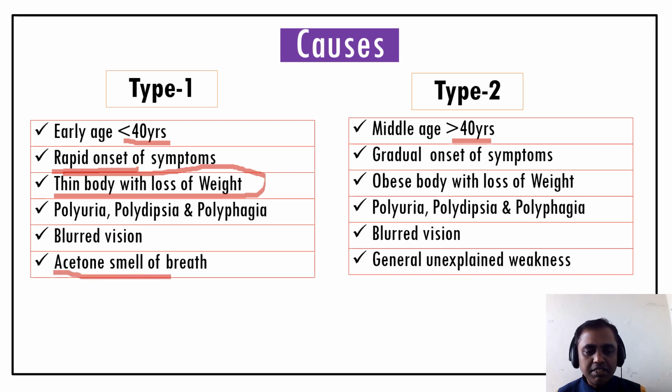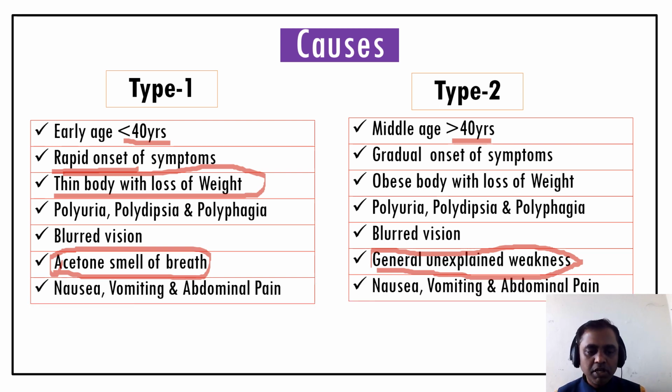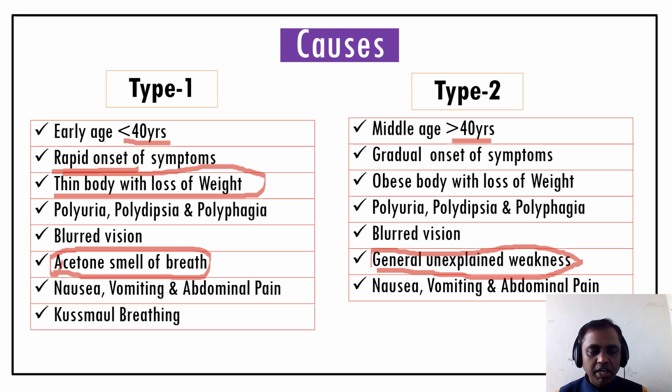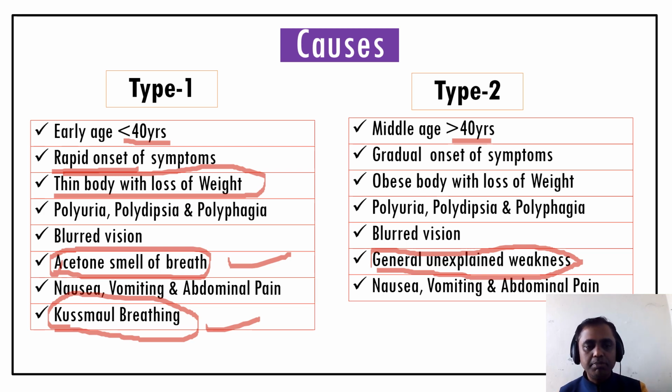So this is the characteristic to identify patients suffering from type 1 diabetes mellitus. And general unexplained weakness or fatigue, so tiredness, we can see in type 1 also, but more in case of type 2. And nausea, vomiting and abdominal pain we can see in both type 1 and type 2. And Kussmaul's breathing, that is a deep, labored breathing, which we'll study further. So these are the two characteristics, acetone smell and Kussmaul's breathing, that help to identify at the clinical level whether the patient is suffering from type 1 diabetes mellitus or type 2 diabetes mellitus.